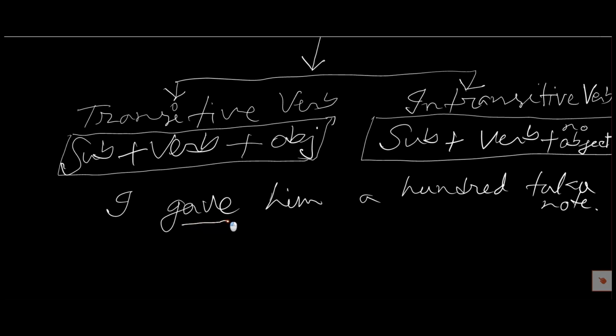This is a principal verb and the verb has an object, so it is a transitive verb. There is another object here, 100 taka, so this verb has two objects. But here, he goes to school.